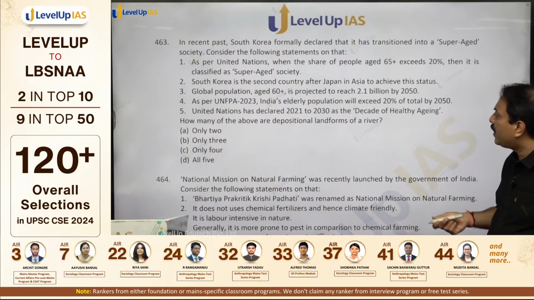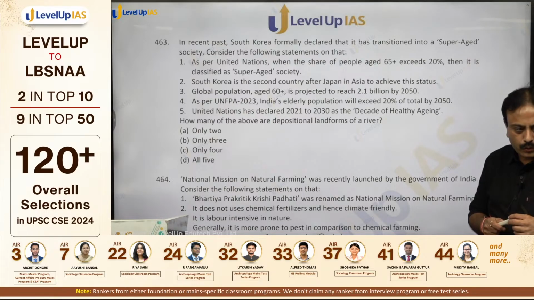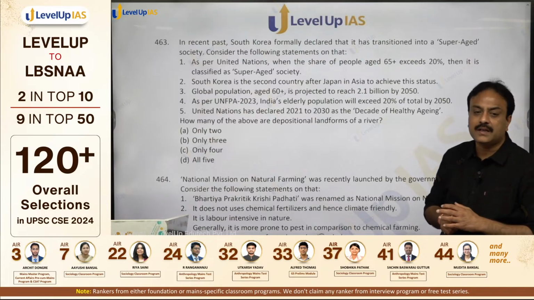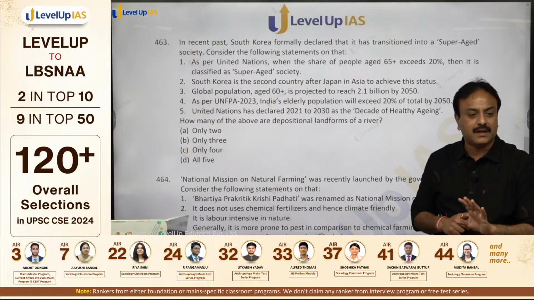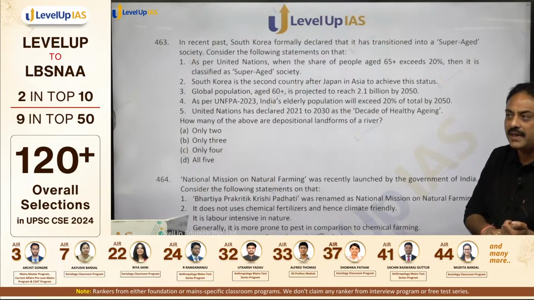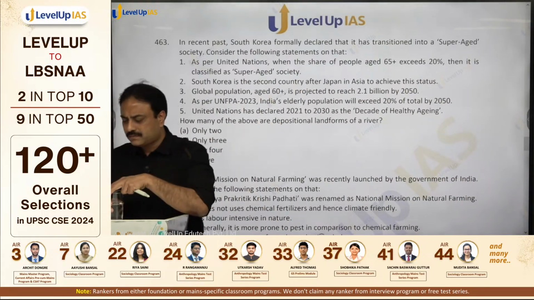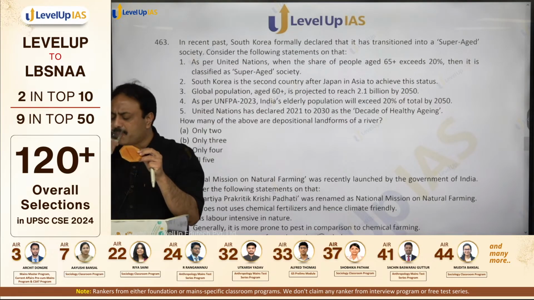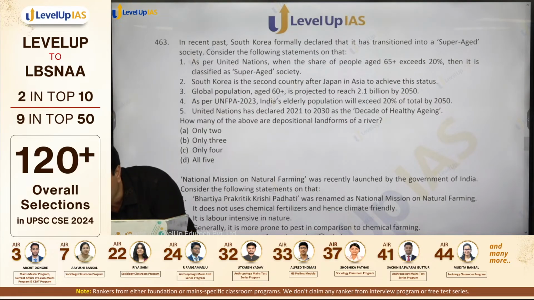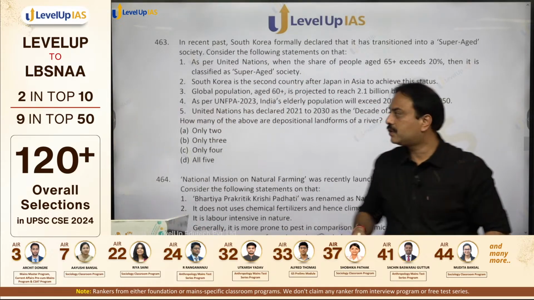United Nations had declared 2021 to 2030 as a decade of healthy aging. 2021 to 2030 is declared in terms of demographic. It has been declared as decade of healthy aging. So all five statements hold true. So all five, option D, D for dog, is the correct answer. Next question.